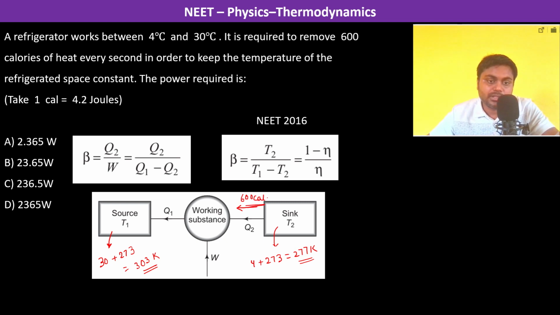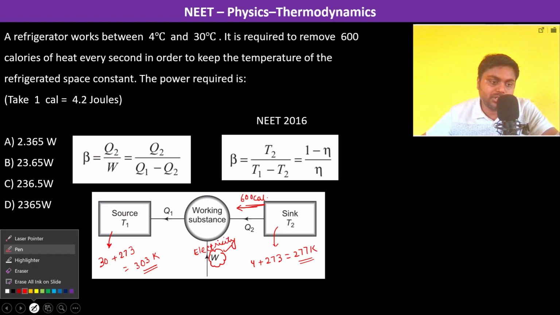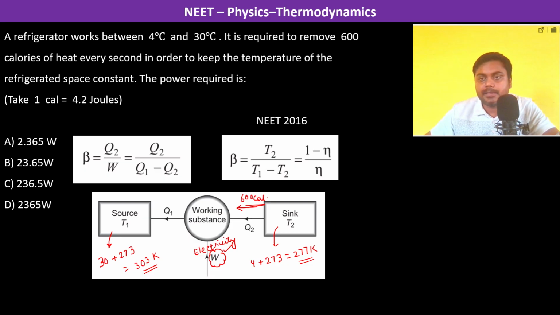Okay. So the power required. Power is the work done, so this is the work done by electricity. So we have to find the power of the electricity. Here what we have to do is simply, in 1 second, okay, we are calculating for 1 second. In 1 second, the heat Q2 is going to be 600 calories.